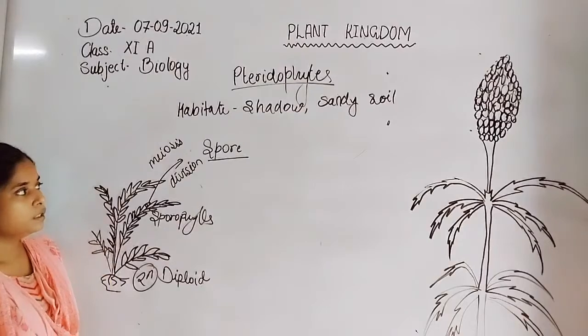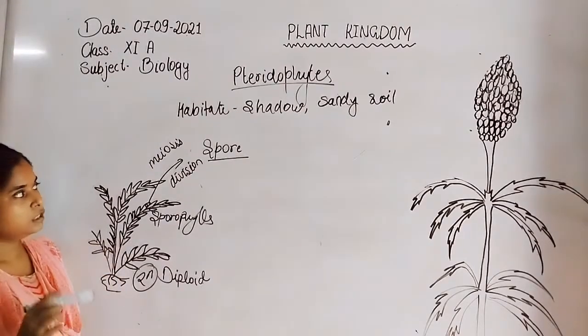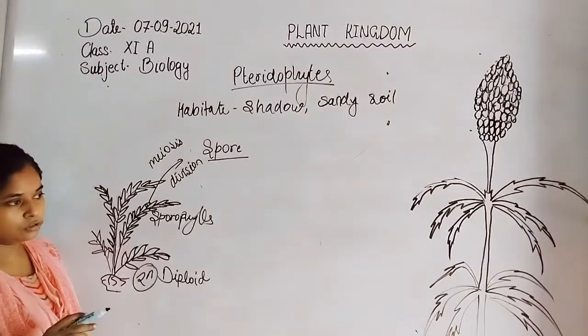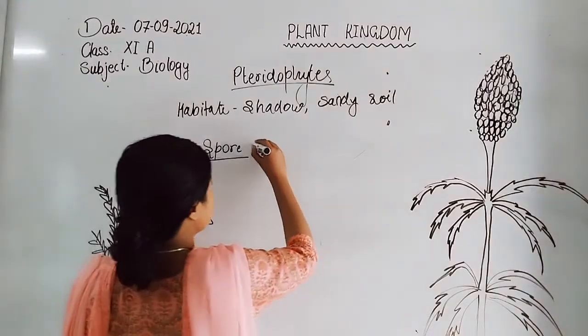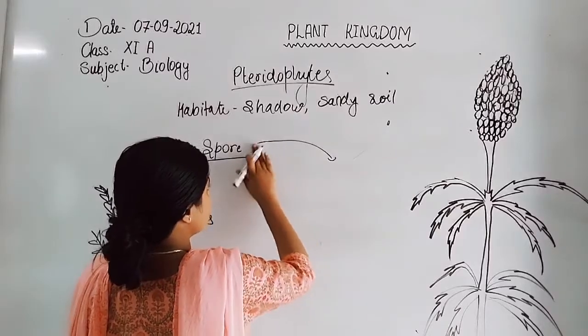Here is fern. Now the spore formation occurs at the leaf of the fern by meiosis, and these spores disperse from there.